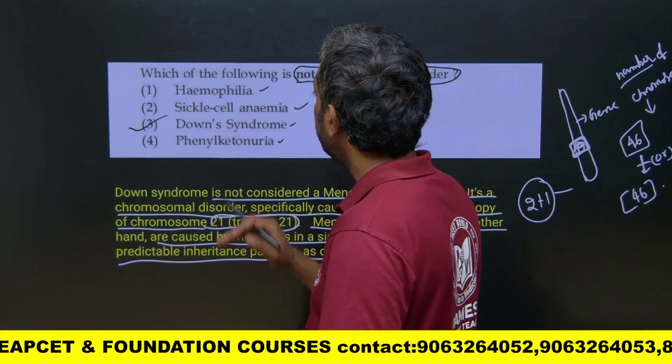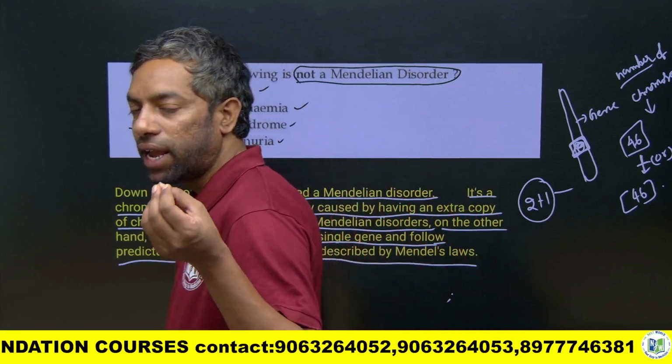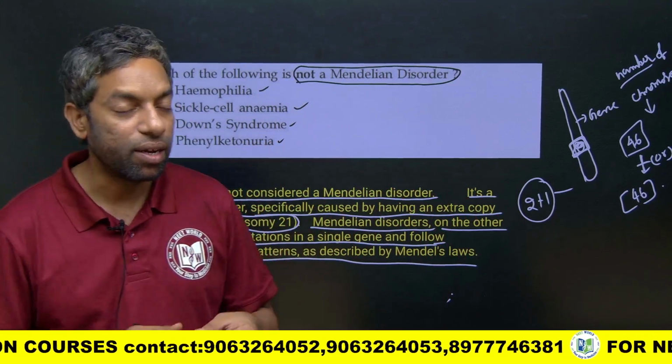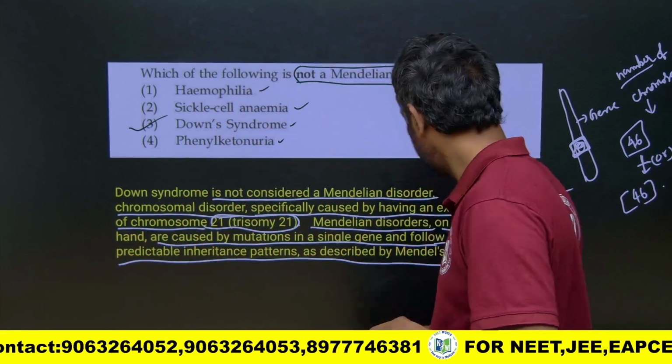So here, Down syndrome is not a Mendelian disorder. Mendelian disorders are explained by a gene effect.